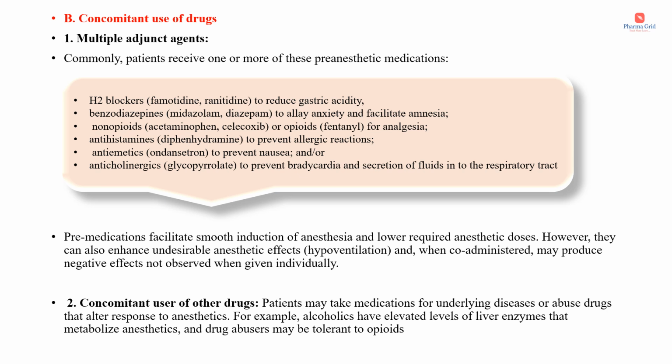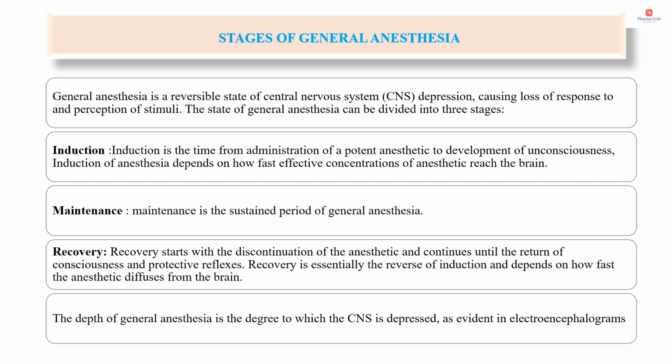Note the condition of polypharmacy, especially in geriatric patients, who may take medications for underlying diseases or abuse drugs that alter response to anesthetics. For example, alcoholics have elevated levels of liver enzymes that metabolize anesthetics, and drug abusers may be tolerant to opioids. So all these factors should be considered before starting an anesthetic in a particular patient.